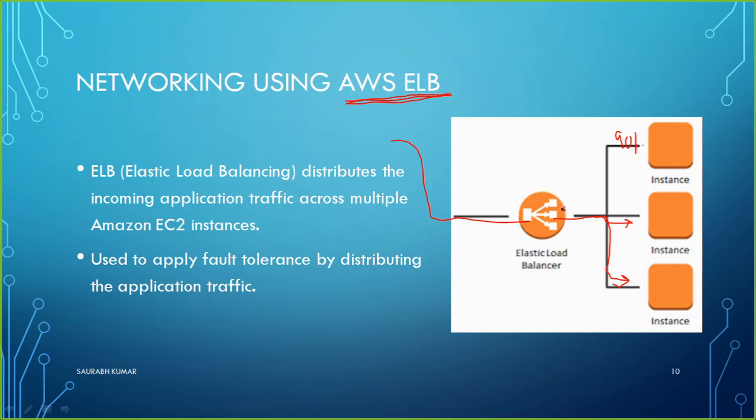If I compare it with on-premises infrastructure, like Windows Server, we have an option called NLB, network load balancing. There are also many other companies who provide many load balancing services or devices. Similar to that, AWS also has a load balancing service, and that is called ELB, elastic load balancer.